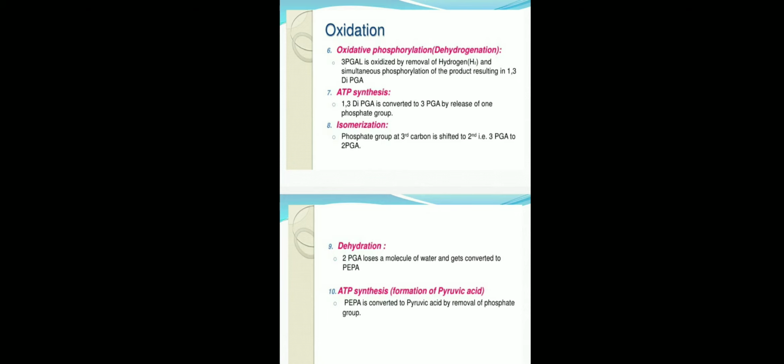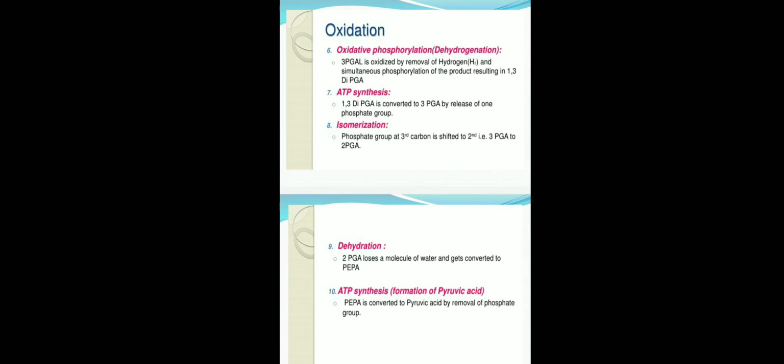ATP synthesis takes place, and di-PGA is converted into 3-PGA. Isomerization also occurs. Then dehydration: PGA loses a molecule of water and gets converted to PEPA. And ATP synthesis: PEPA is converted into pyruvic acid by removal of the phosphate group. So all these processes involve oxidation. Thus the three categories in glycolysis are: first phosphorylation, second cleavage, and third oxidation.